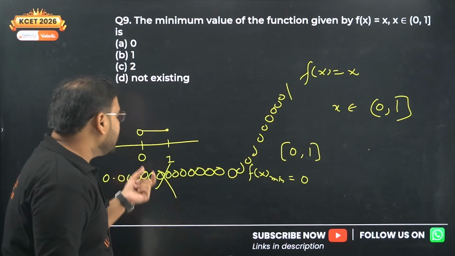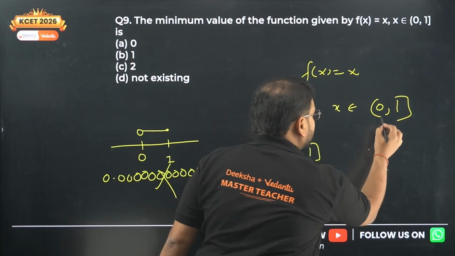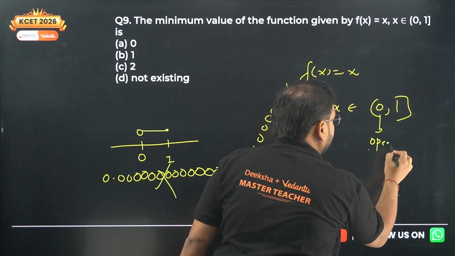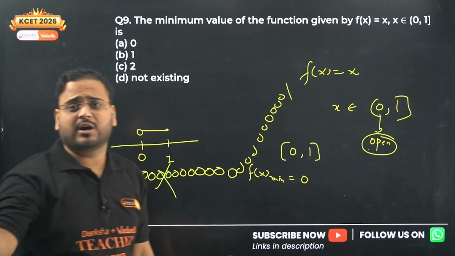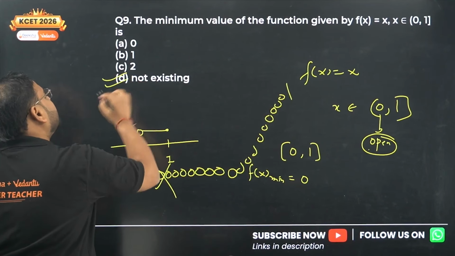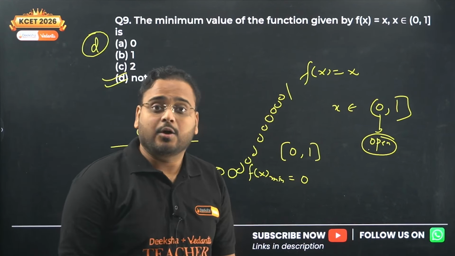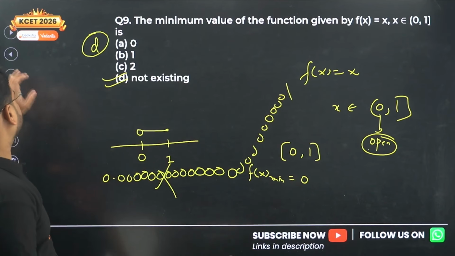So basically, there is no minimum value when you have x at 0 open. At this point, if it is open, there is no 0 value. There is no minimum value. Hence, the given function's minimum does not exist. The minimum does not exist. Got it? Yes. Next.